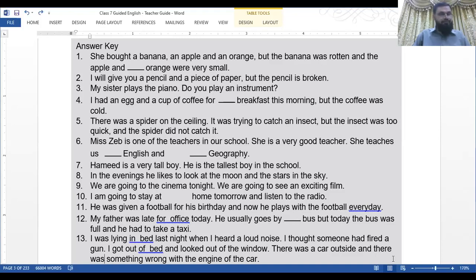Number 12, my father was late for office. Sometimes you can skip it. You don't need it because office is not specific. It is general.